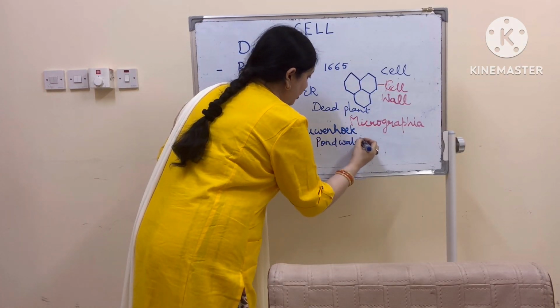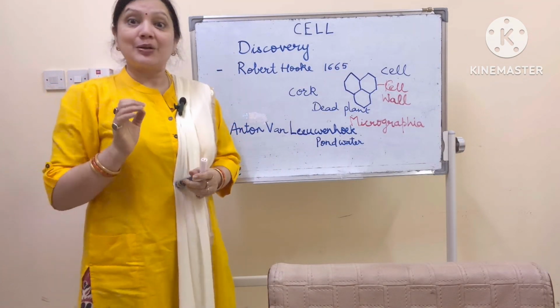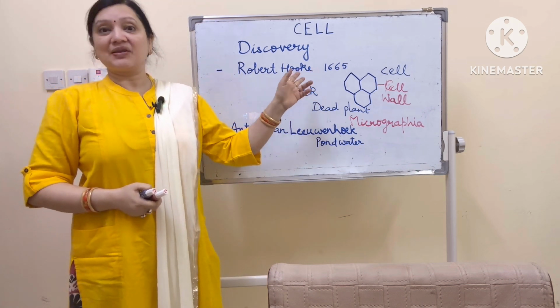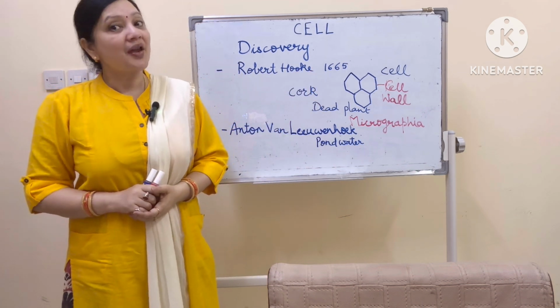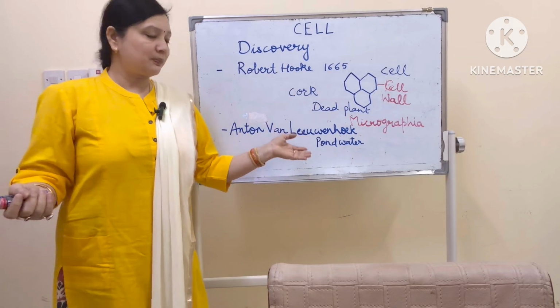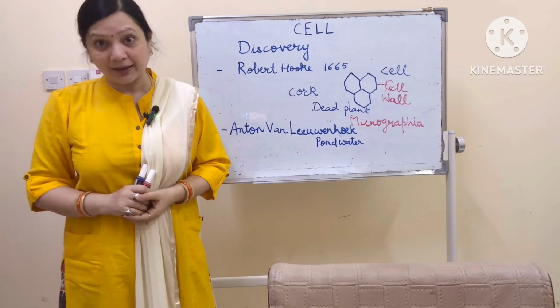Now you know pond water is never clean. Can you drink pond water? No. It has lots of microorganisms. But way back in 1665, we were not aware of these microorganisms, isn't it? We were not knowing that this pond water has some tiny organisms which can make us fall sick.